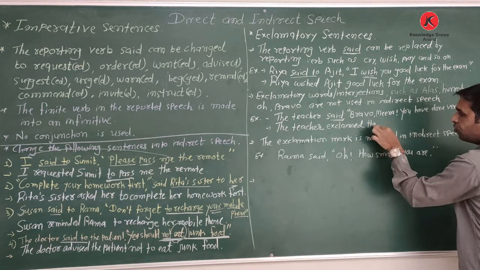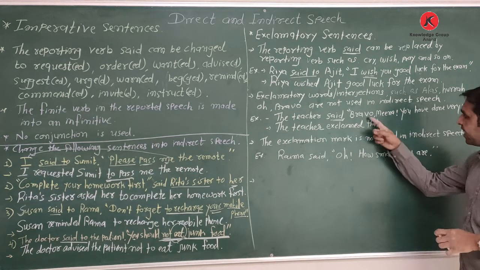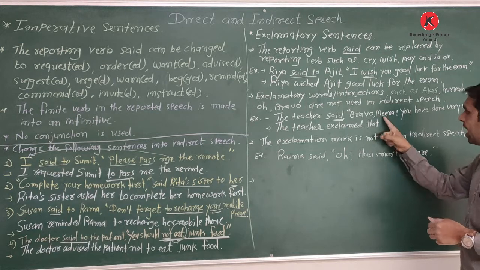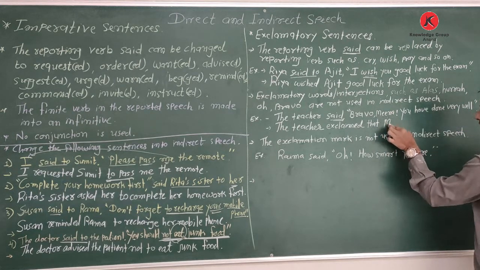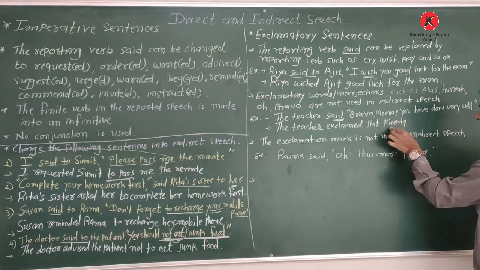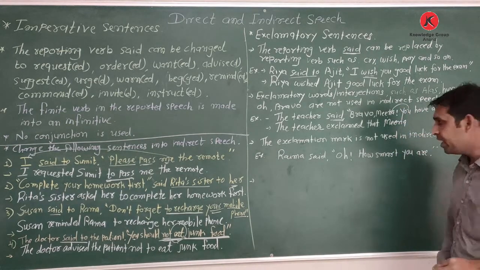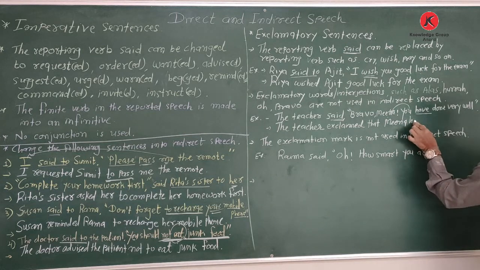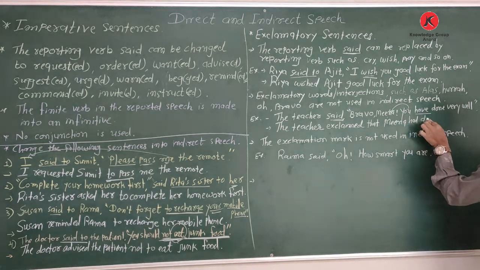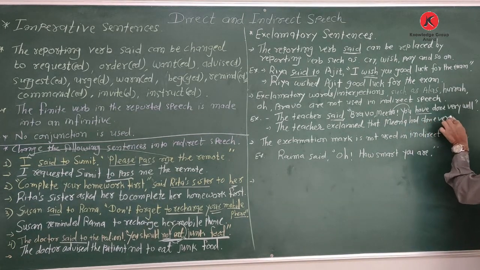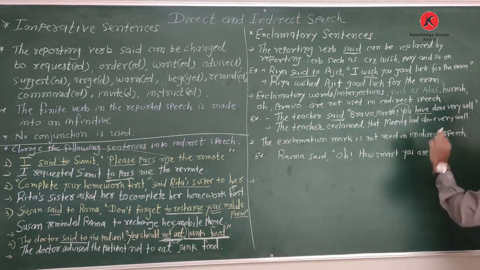Okay, so exclaimed. Then here conjunction used there. Then here already the name given, Meena. So I use the name Meena. You, who is he? Meena. That is why I write the name Meena. Then here given have. So have changed into had done very well.